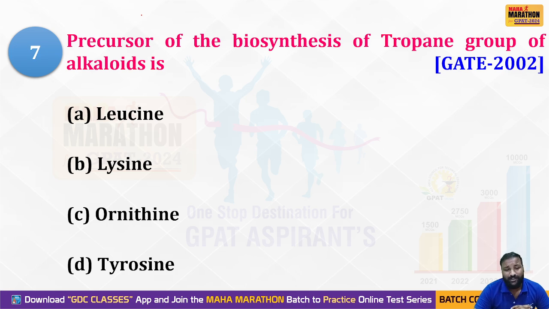Precursor of the biosynthesis of tropane group of alkaloids. For every end product there is a precursor. So that is how they are asking, like in the GATE examination. Initially our GPAT was known as the GATE examination. Combinedly they are conducting it for both engineering and GPAT or pharma students. I think you people know this, but I'm just saying out of curiosity.